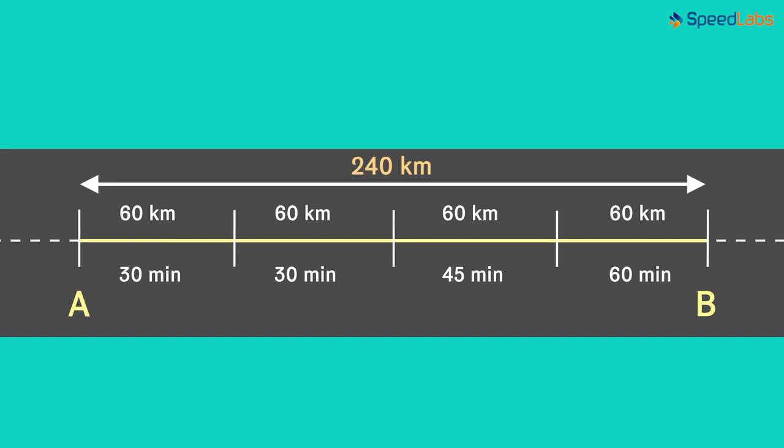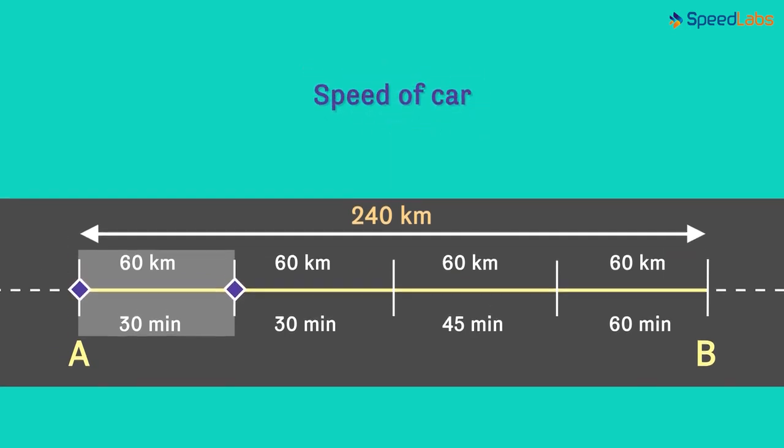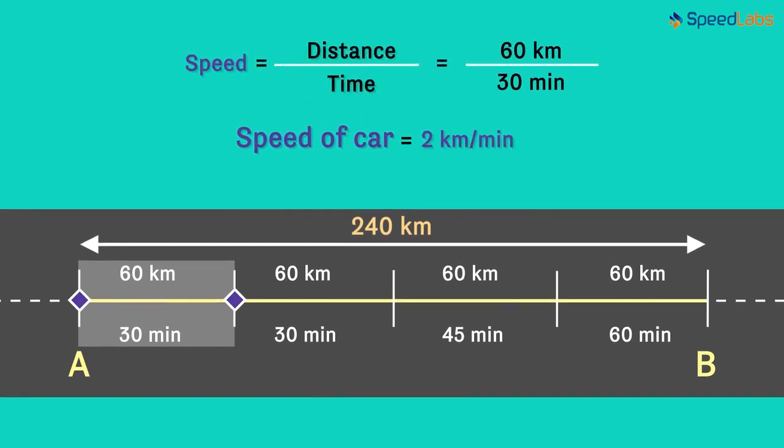The car travelled first 60 kilometers in 30 minutes, the next 60 kilometers also in 30 minutes, this 60 kilometers in 45 minutes, and finally it covers 60 kilometers in 60 minutes. Now let's look at this path first. Can you tell me the speed at which this car travelled from this point to this point? Yes, the speed of the car was 2 kilometers per minute. We calculated it by using this formula.